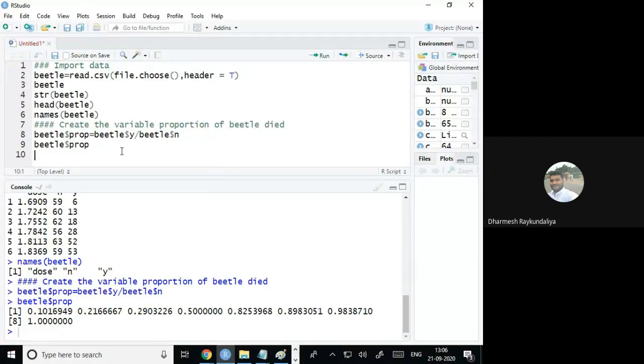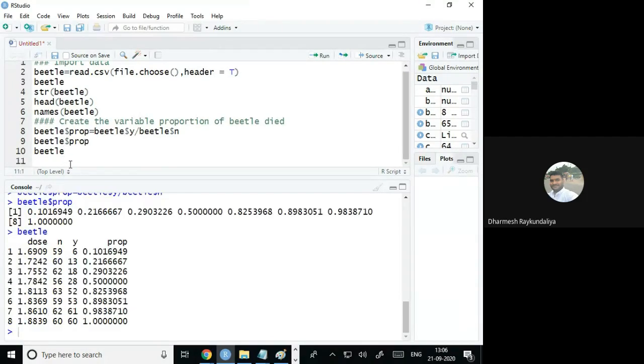Okay. As I told you, whatever modification we have made on the right hand side will be stored into the left hand side with the variable name proportion in the beetle file. So we'll just write the beetle file name and enter. You can see that the fourth variable is generated and it is stored in the file beetle. Is that okay? Any questions so far? No, sir. It's very simple, no? Yes, sir.